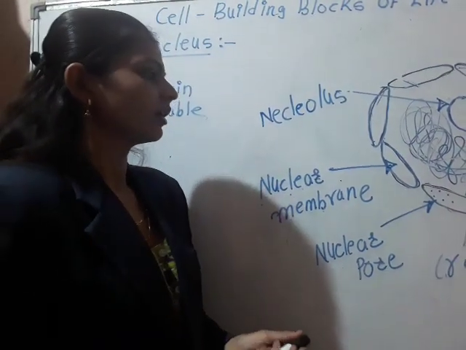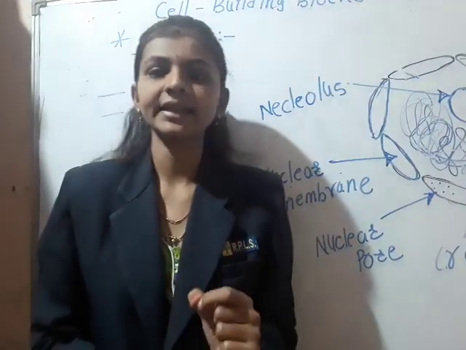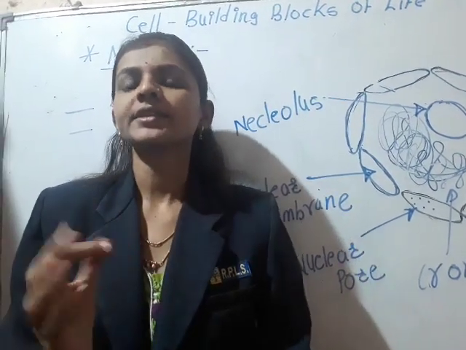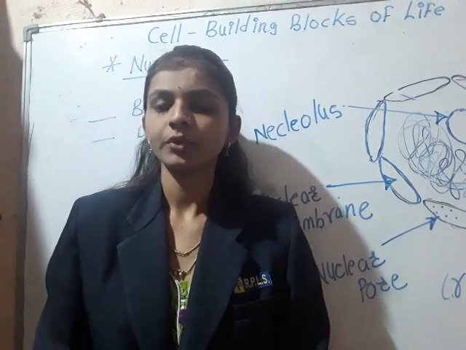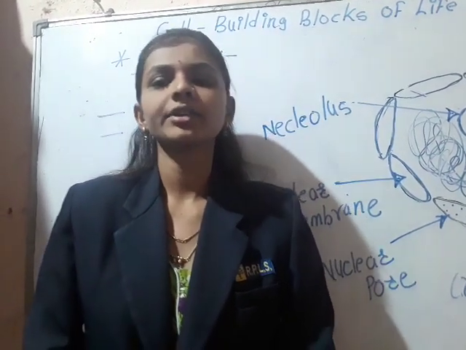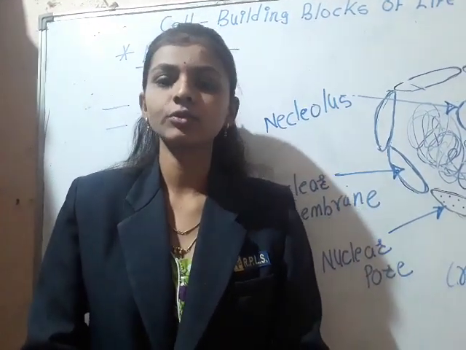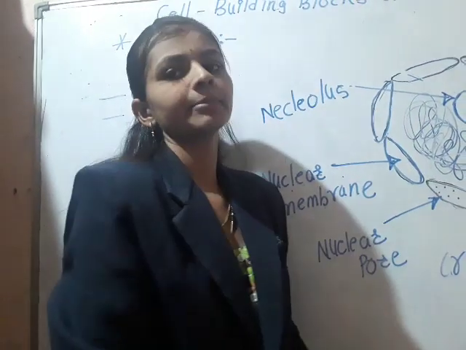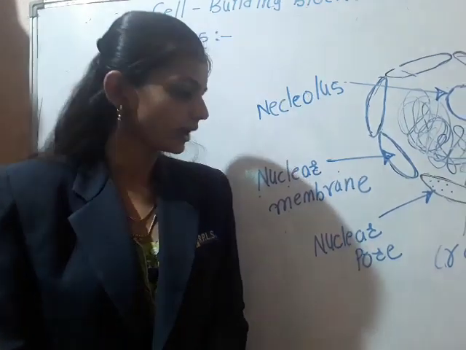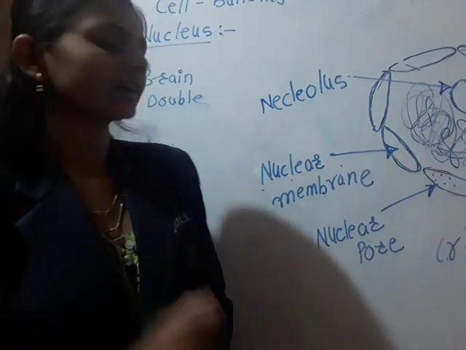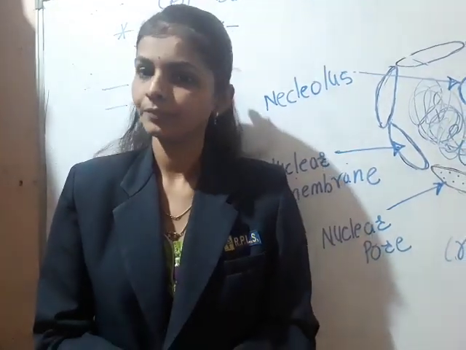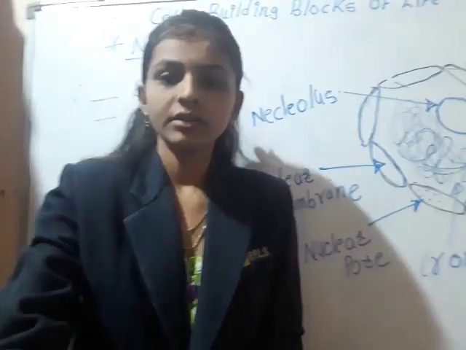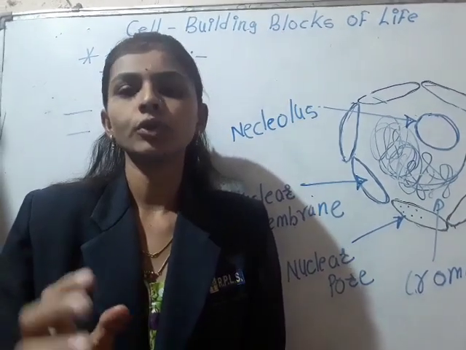Inside the cell, jelly-like material is present, and that is known as the cytoplasm. But inside the nucleus also, jelly-like material is present, and that is known as the nucleoplasm.